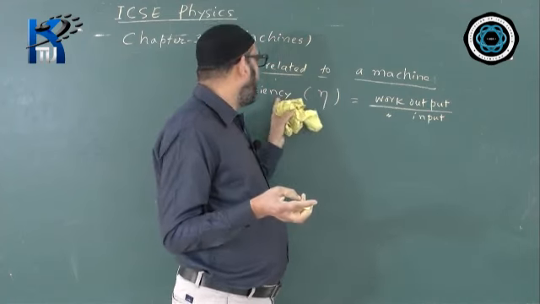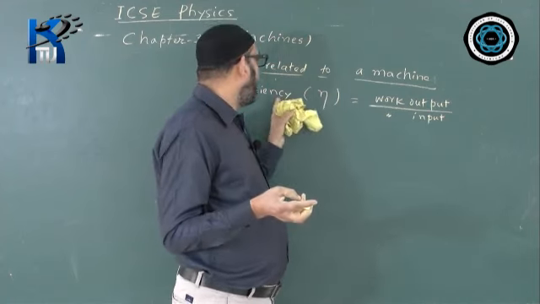That means such a machine will have no loss of energy. 0% is the loss of energy. That is, work output is exactly equal to the work input. Whatever energy you are putting into the machine is changed without any loss into useful energy. So the ideal machine is the machine whose efficiency is 1 or 100%.